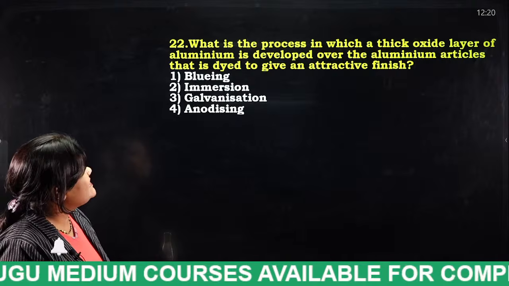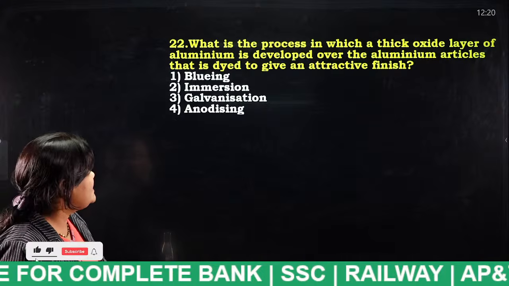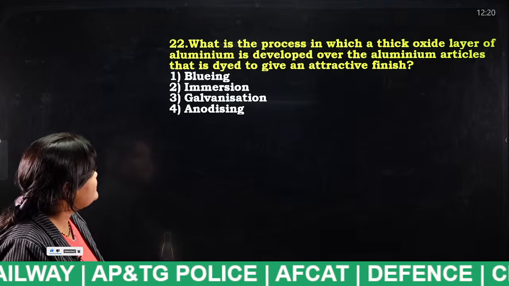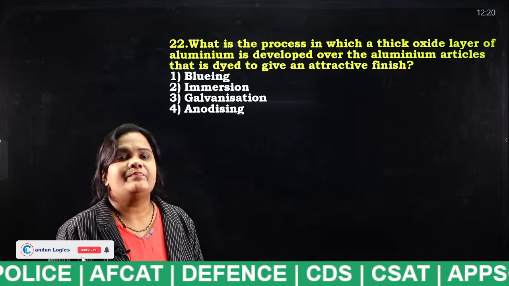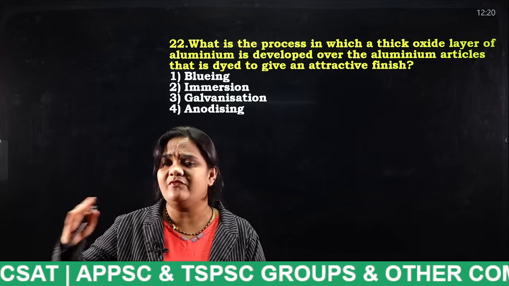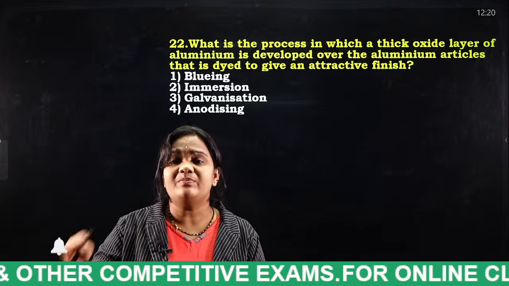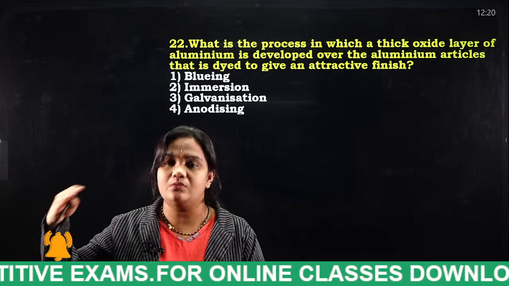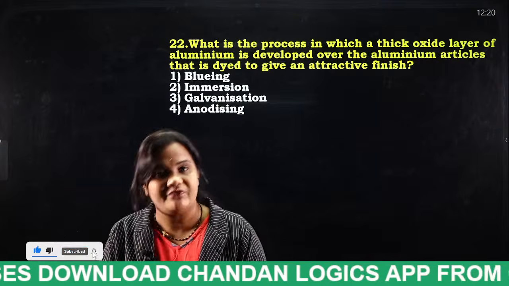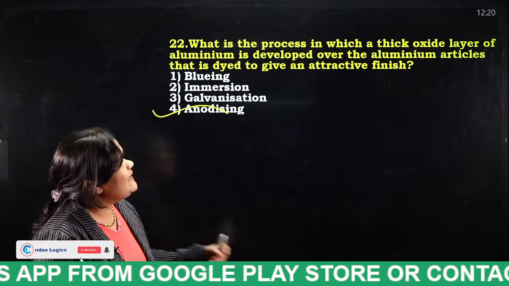What is the process in which a thick oxide layer of aluminium is developed over aluminium, which is dyed to give an attractive finish? Bluing, immersion, galvanization, anodization. When we look at aluminium vessels, sometimes they appear very shiny. Why? Because something is dyed onto that in order to make it shiny. And what is that process known as? Very good. That process is known as anodizing.